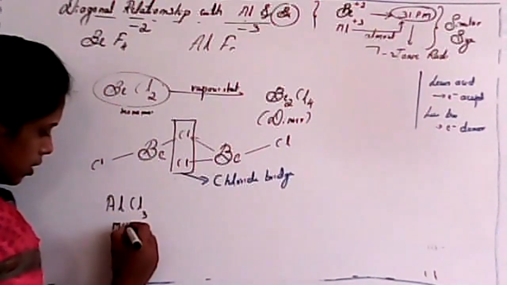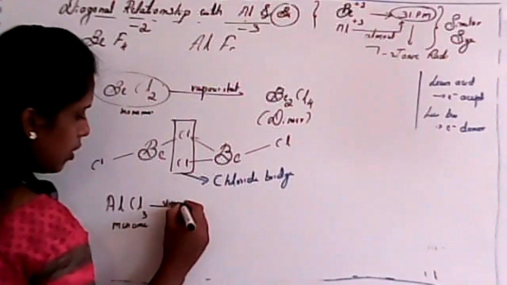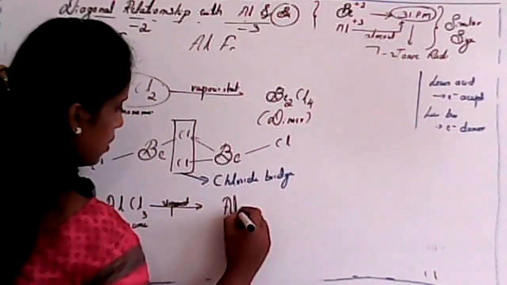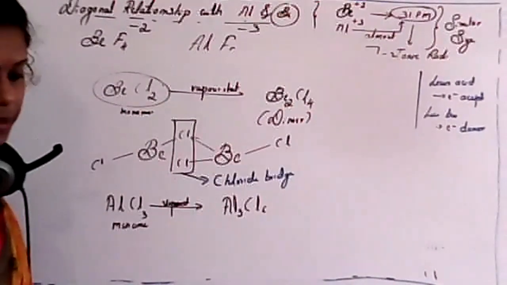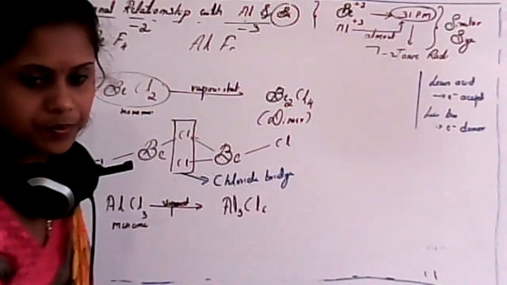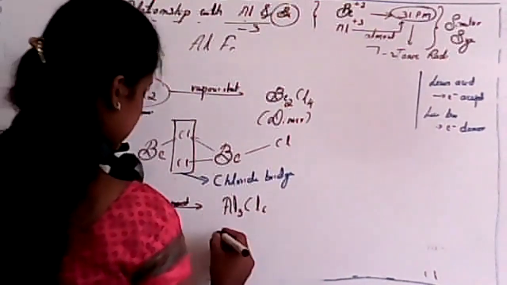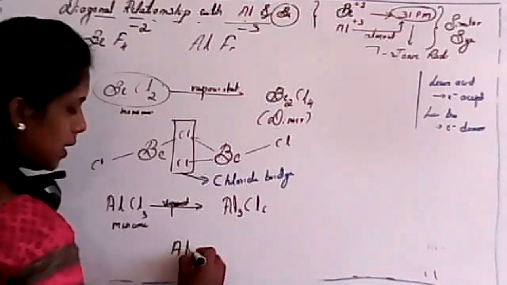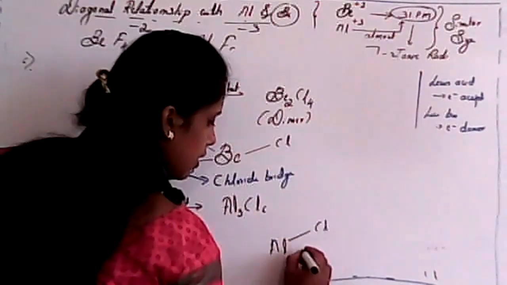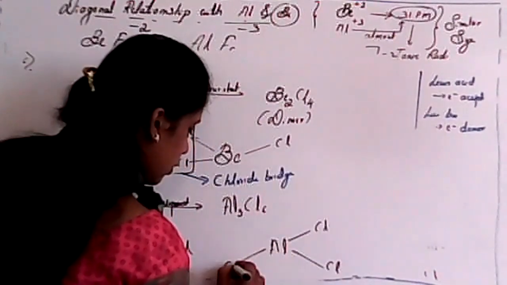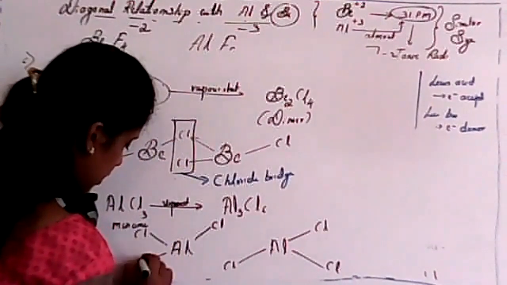It is also a monomer, and aluminium chloride also exists as a dimer in a vapor state. And the structure for this one, I'll draw here: aluminium, then another aluminium, so Cl, and here Cl, and then Cl, and this one is Cl,